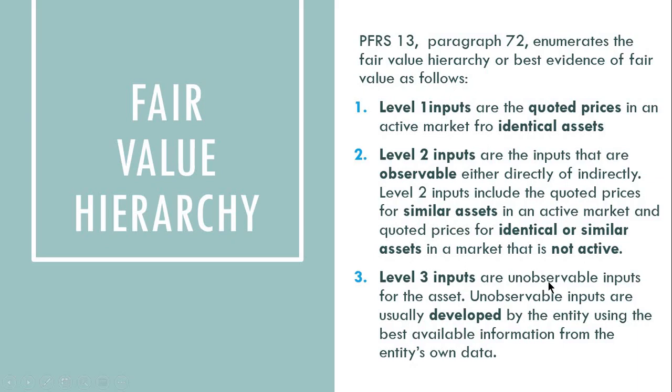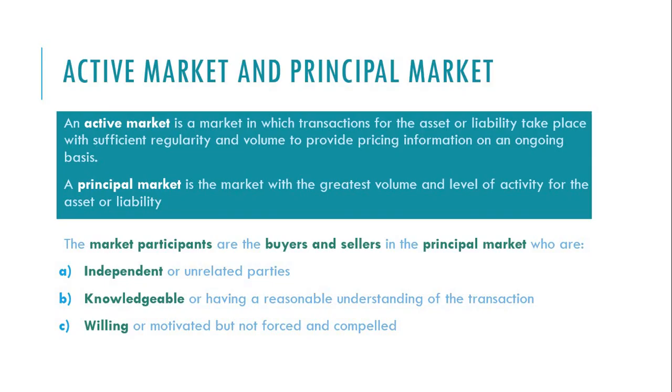So sa level 3 inputs naman are unobservable inputs for the asset. So ito yung mga unobservable inputs. Unobservable inputs are usually developed by the entity using the best available information from the entity's own data. So kung walay level 1 and level 2, the entity can opt to level 3 inputs. So si entity na actually yung mag-develop with regards to the fair value of the asset based on the best available data of the entity. Ayan. So that's how you are going to determine the fair value using fair value hierarchy.